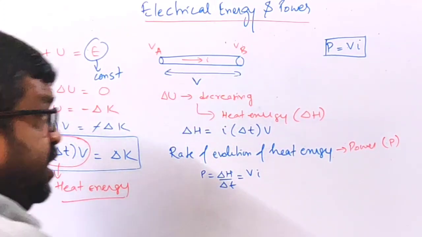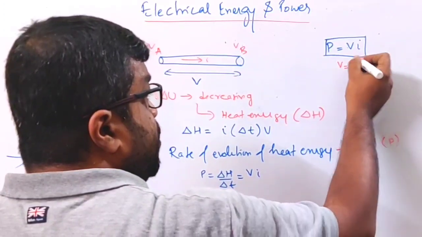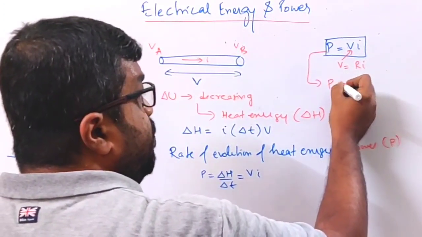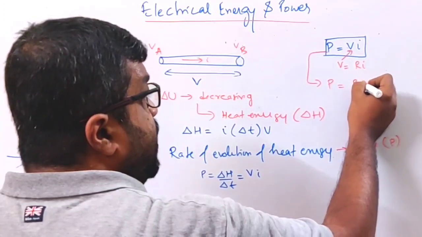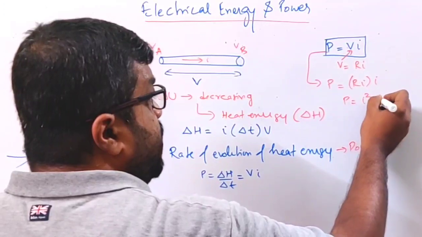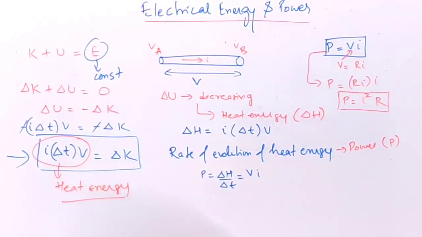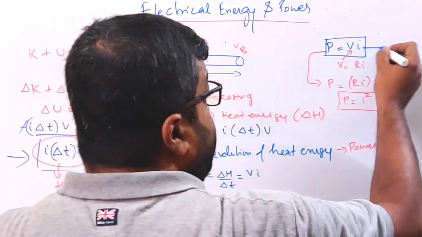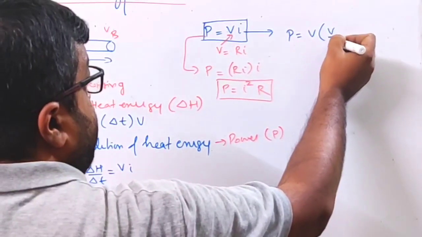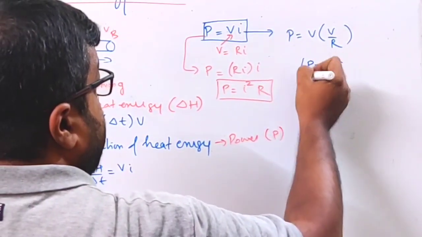Okay. अच्छा. Now V equal to RI लिख सकते हैं. तो ये अगर यहाँ पे सब्स्टिट्यूट करते हैं तो P इक्वल टू क्या हो जाएगा? P इज इक्वल टू RI into I. So P equal to I square R. This is another form of expression of power. Also I can write this as P is equal to V, I is equal to V by R. So I can write P is equal to V square by R.